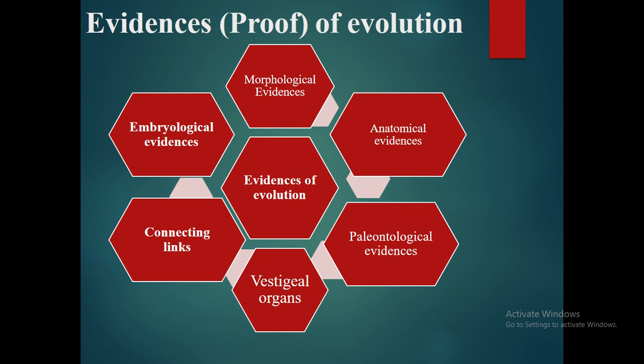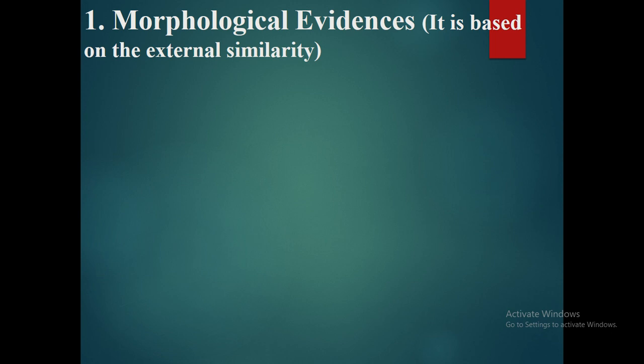Now there are evidences of evolution. Evidences means proof. So there are total 6 evidences: morphological evidence, anatomical evidence, paleontological evidence, vestigial organs, connecting link, and embryological evidences. We will discuss each evidence in detail. So first we'll discuss morphological evidence.